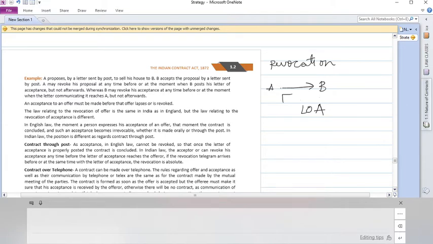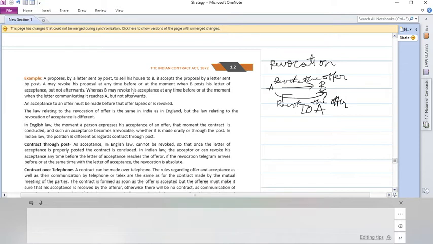Now here, A sent a letter to B saying that I'll sell my house to you. Now A can revoke the offer before that letter of offer reaches B. Similarly, if B has given his acceptance, B can revoke the acceptance before the letter of acceptance reaches A. So this is the timing for revocation.